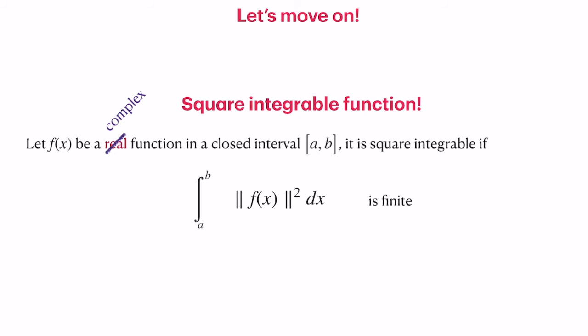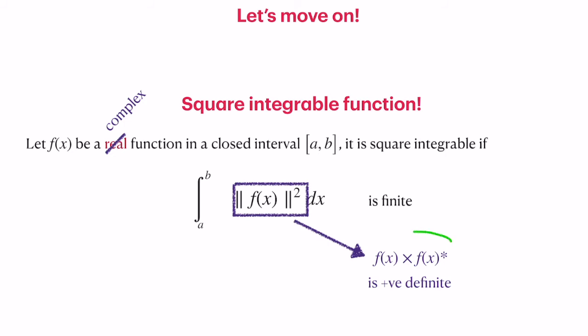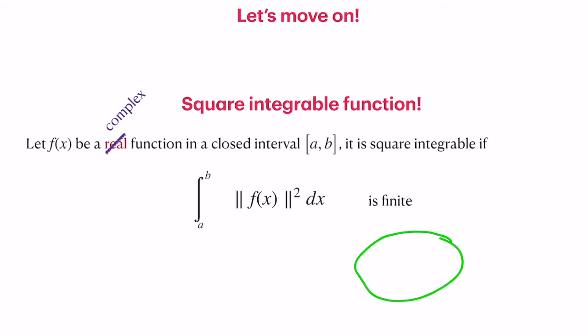In such a case, the mod square is written as f of z into f of z star. So this should be not x, it should be z, a complex variable, and then that can be easily integrated from a to b, and that should be finite. That is what we call a complex L2 function. There is no reason to restrict ourselves to real functions at all.